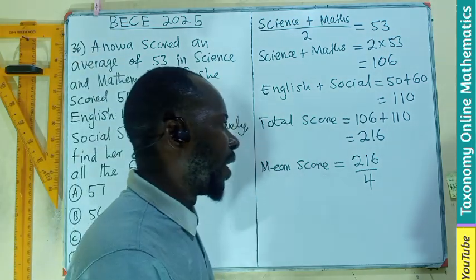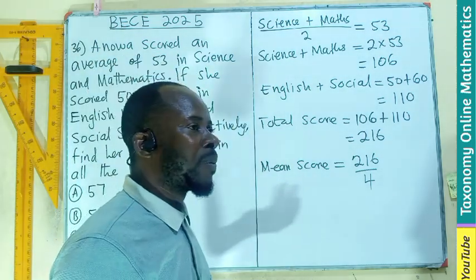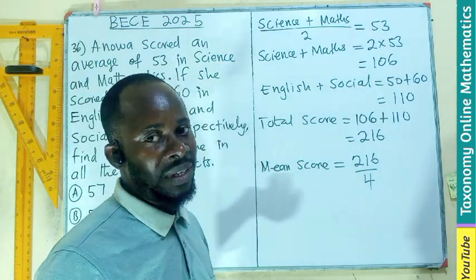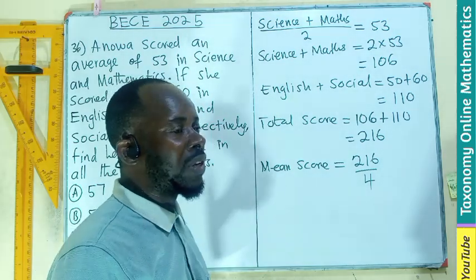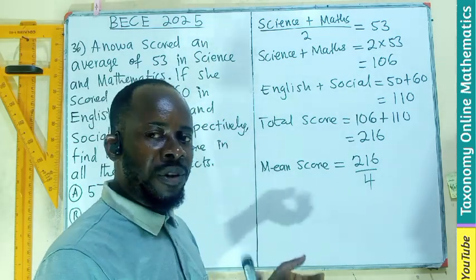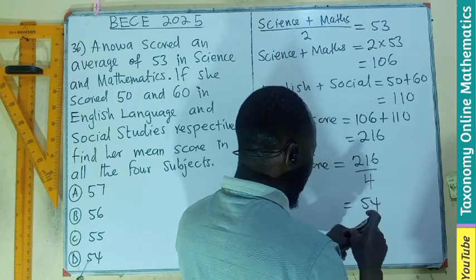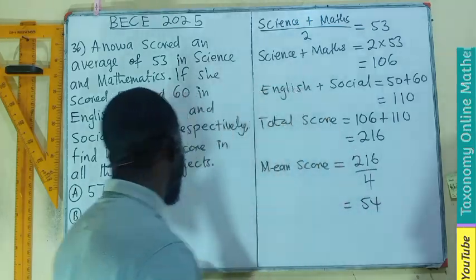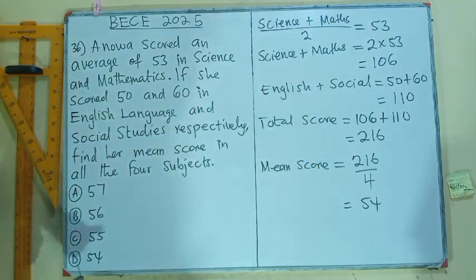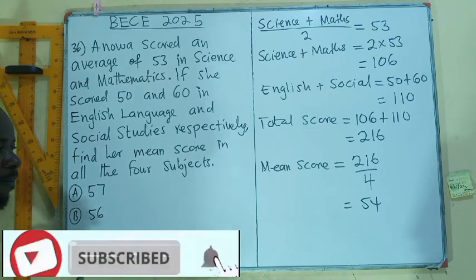I think if you take one by one, 200. 4 into 200, 50. Then 4 into 16, 4. So 50 plus 4 will give us 54. And let's check which of the options we are going for. I think that will be option D. I guess you get it.